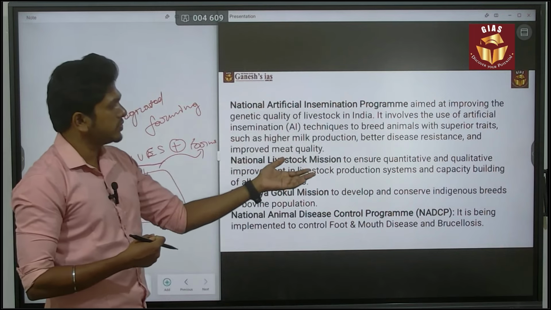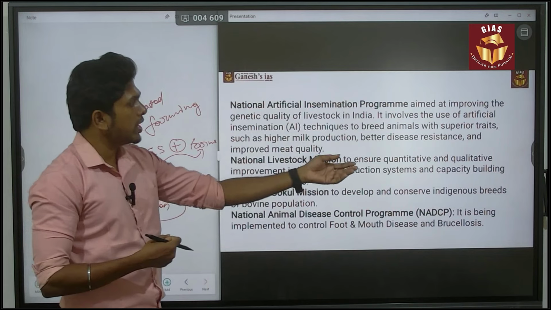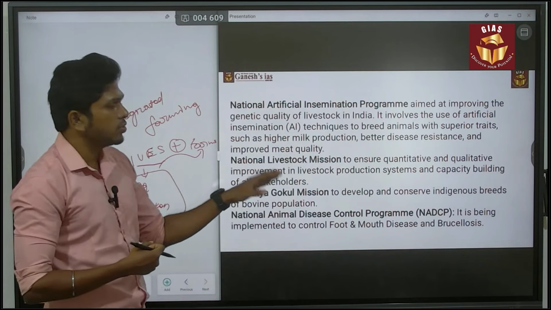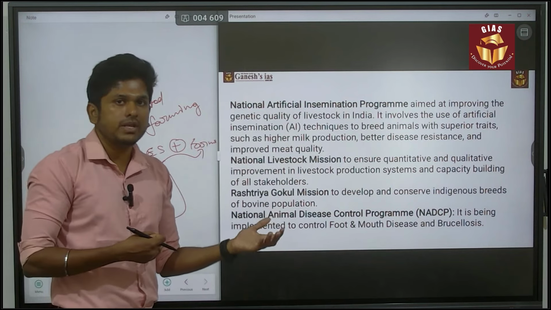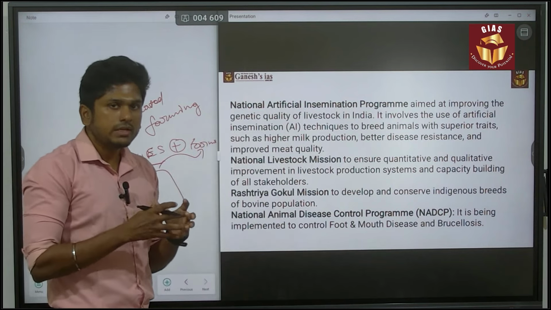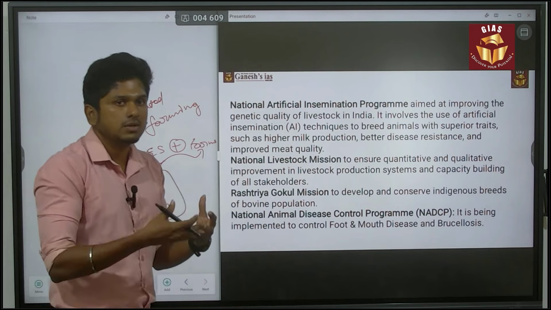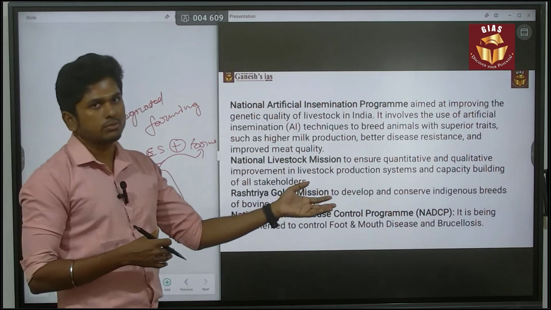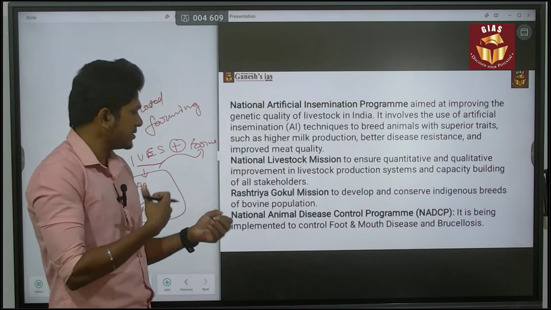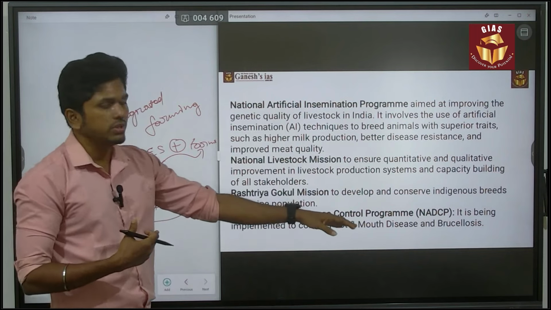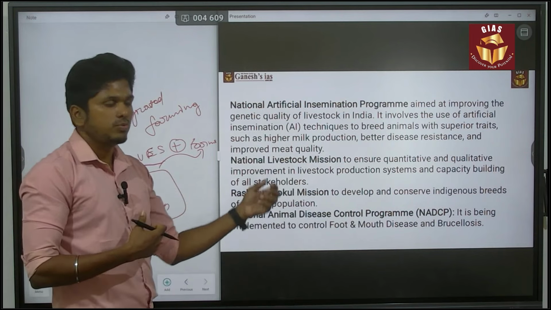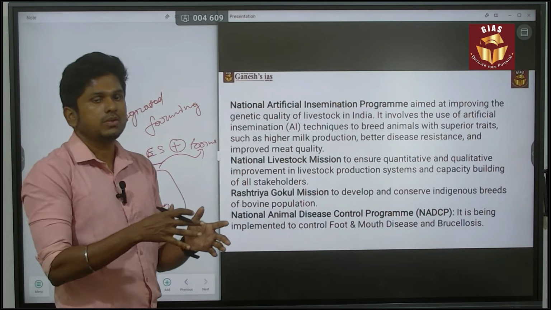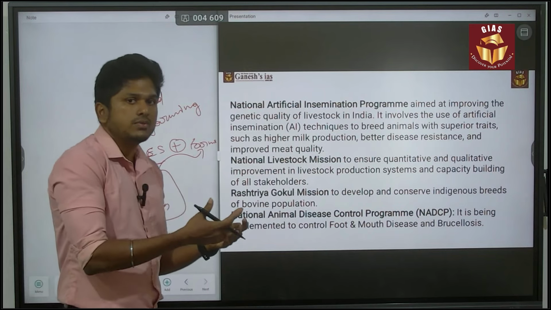Next, the National Livestock Mission is to ensure quantitative and qualitative improvement of the livestock. Next is the Rashtriya Gokul Mission for the indigenous breeding of cows, to increase the number of indigenous cows. And the last is the National Animal Disease Control Program. For example, when it comes to cattle, the major issue is foot and mouth disease. To overcome that, they provide vaccination through this scheme. So these are the measures done by the Government of India to improve livestock in India.